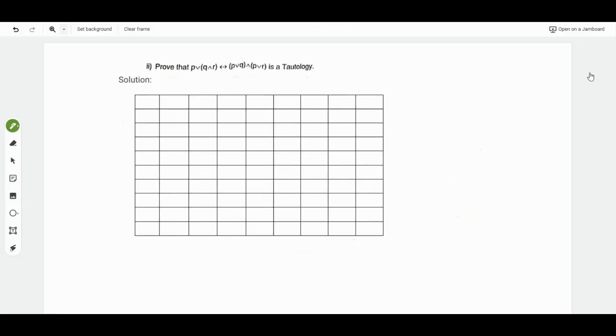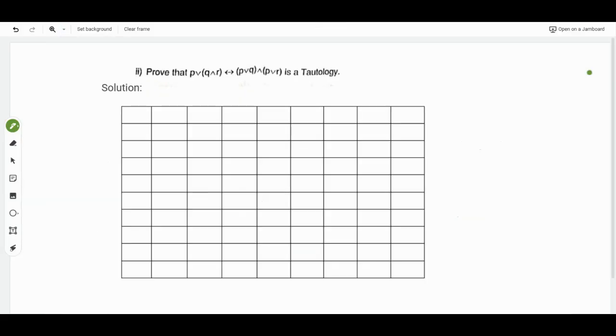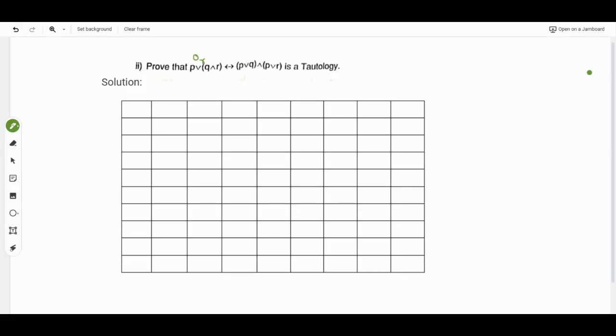So moving to the next question, we have to prove that P or (Q and R) is equivalent to (P or Q) and (P or R). This is called OR and this is called AND. So here this is called double implication.